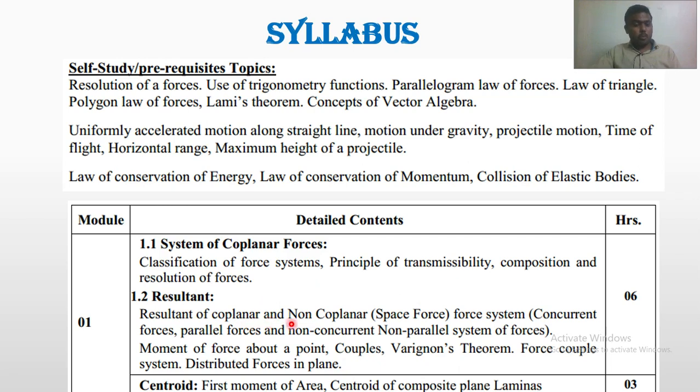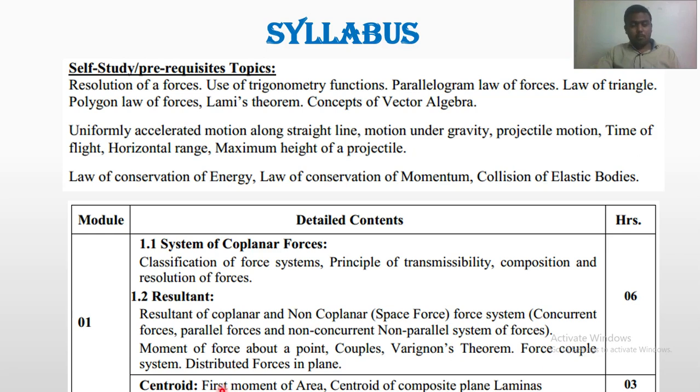Resultant of coplanar and non-coplanar, that is space force system, concurrent forces, parallel forces, non-concurrent, non-parallel forces, moment, couple, Varignon theorem, force couple system, and distributed forces in the plane. All these are for the 13 marks, and with one question of space forces for 5, around 20 marks we can say is for module number 1.